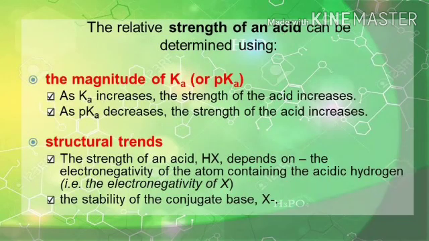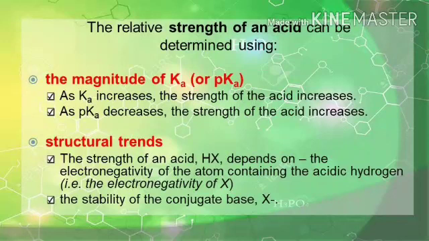There are two ways to determine the relative strength of an acid. First, use the magnitude of Ka or pKa. As Ka increases, the strength of the acid increases, or as pKa decreases, the strength of the acid increases. Another way is to use structural trends.